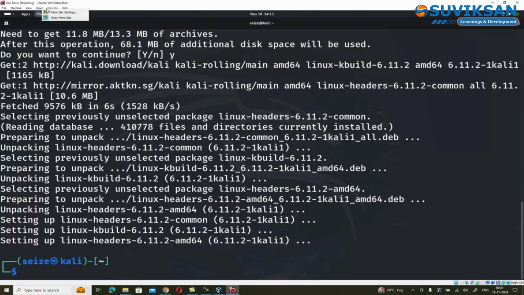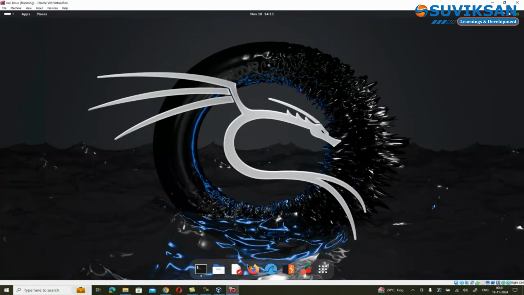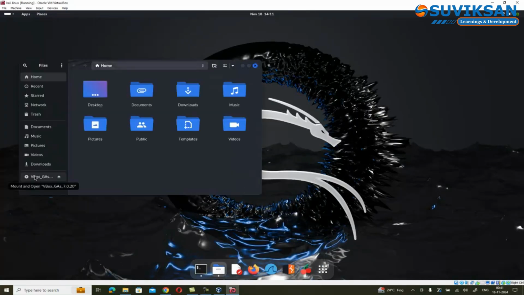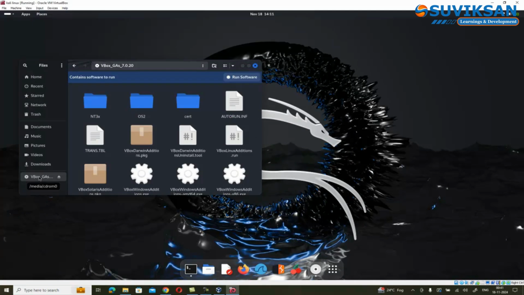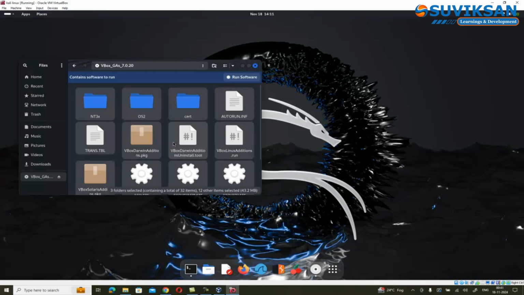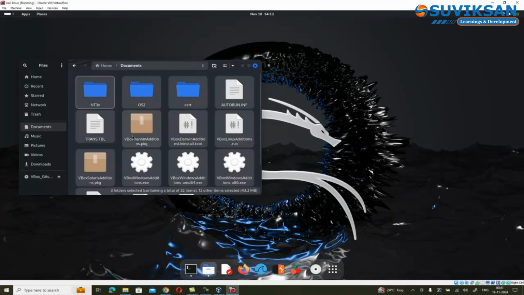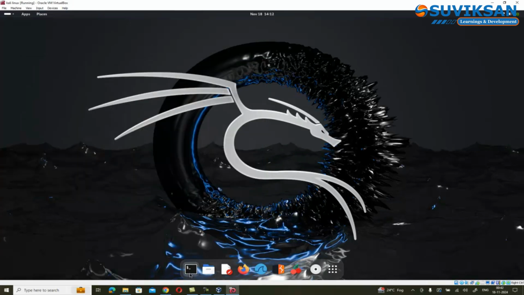Then, insert the Guest Editions CD image from the Devices menu and copy the files to your documents and execute the necessary commands in the terminal shown on the screen. For copying and pasting anything in Oracle Linux system, we generally use Ctrl plus Left Shift plus C key to copy and Ctrl plus Left Shift plus V to paste.